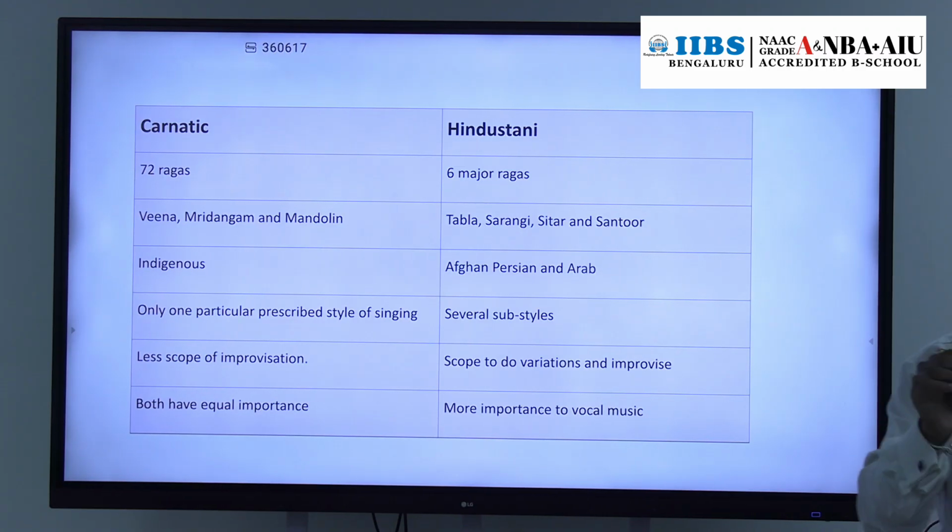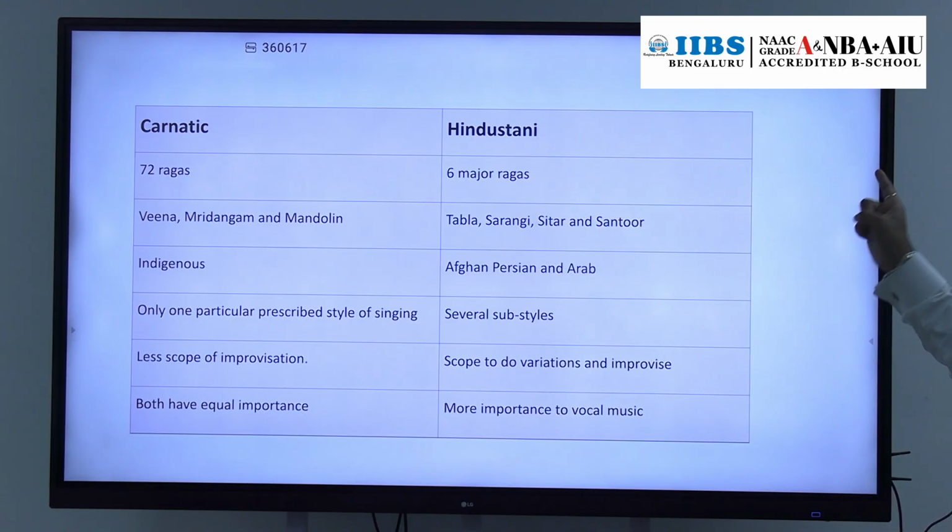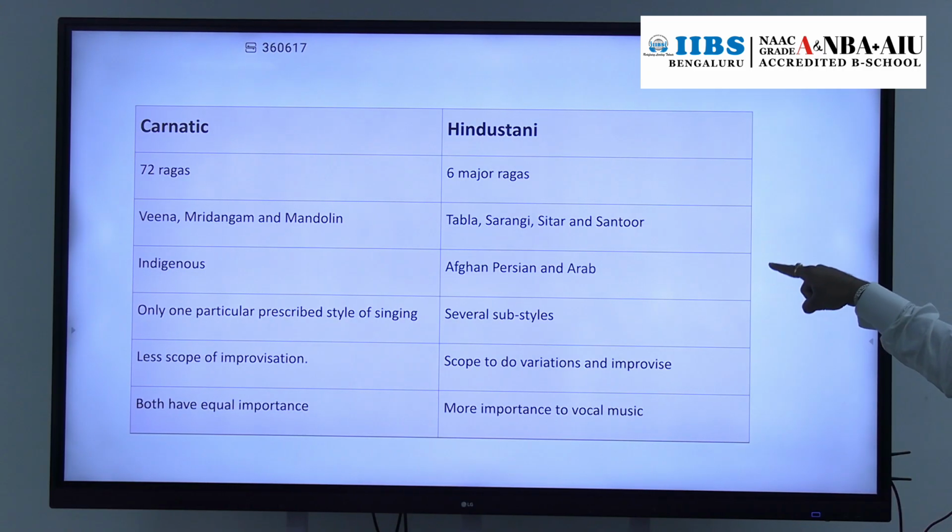Carnatic music is purely indigenous and does not have any influence. But Hindustani music has influence from Afghan, Persian as well as Arab music.